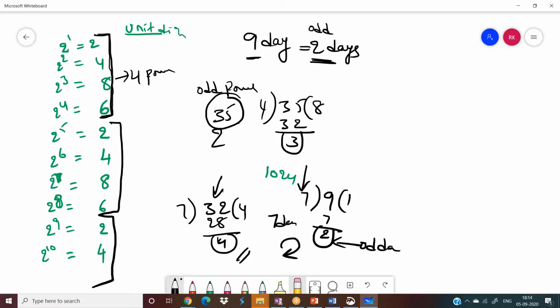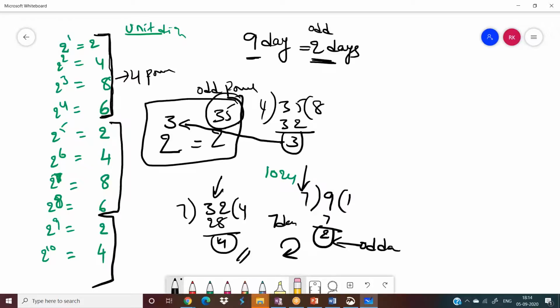Now what I'll do is, instead of calculating for 2 power 35, I'll calculate for 2 power 3 only, because this is an odd power. Guys, are you getting? This is odd days, this is in weeks, this is in powers. The two concepts are same. Core concept is same. Here you are finding odd powers, number of odd powers.